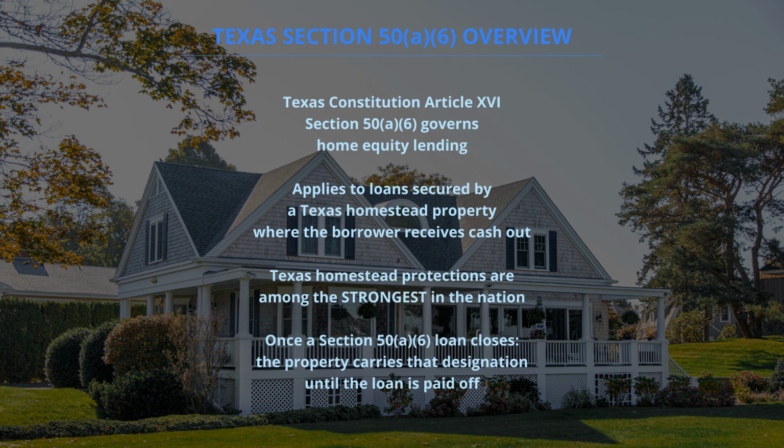Texas Section 50(a)(6) is the constitutional provision governing home equity lending in Texas. Six core rules apply to every Texas home equity transaction. 1. Maximum CLTV of 80%. 2. 3% fee cap. 3. 12 calendar day waiting period. 4. Closing must occur at a professional location. 5. No prepayment penalty. 6. Only one home equity loan at a time per homestead. These rules are in the Texas Constitution, making them extremely powerful.